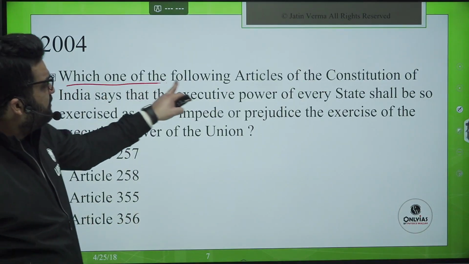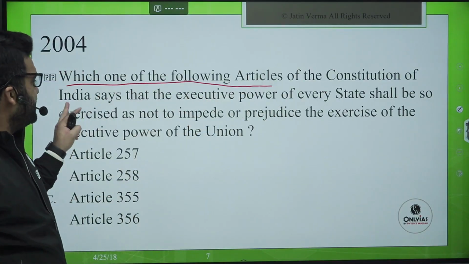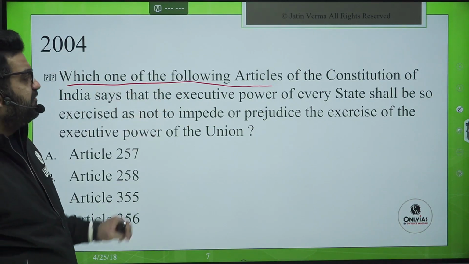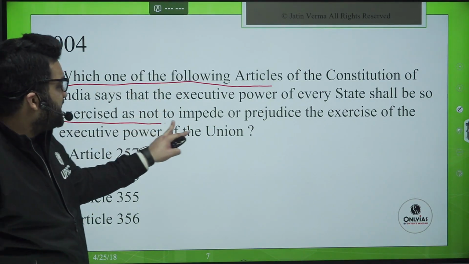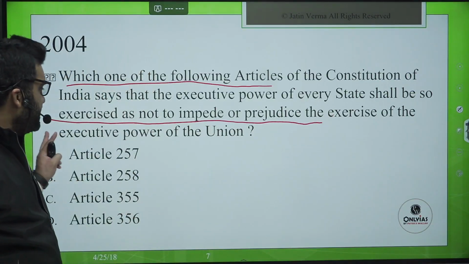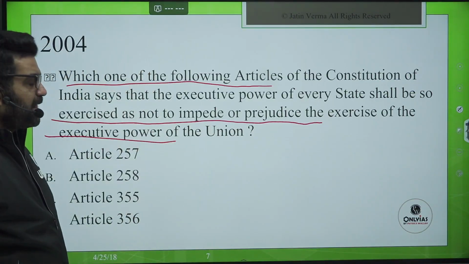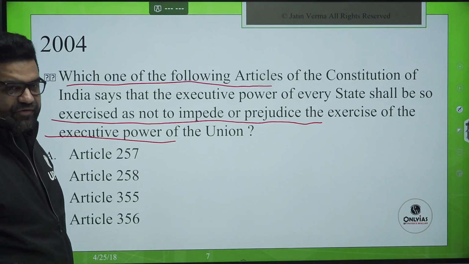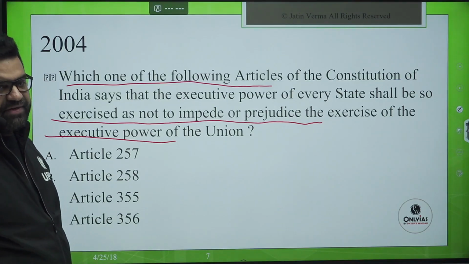Now, which one of the following articles of the Constitution of India says the executive power of every state shall be so exercised so as not to impede or prejudice the exercise of the executive powers of the Union? So, Article 257, 258, 355, 356.